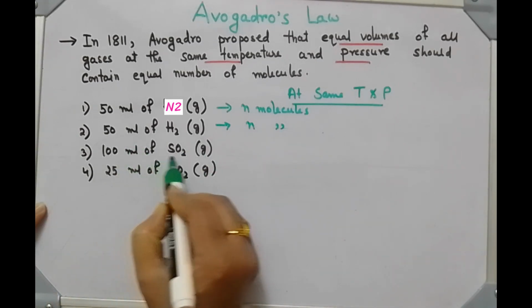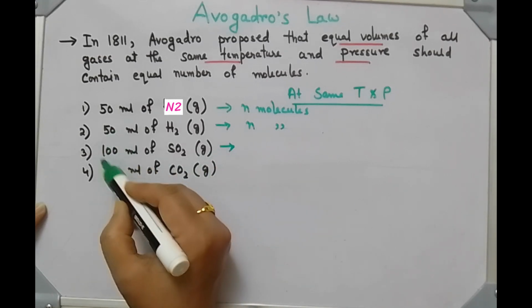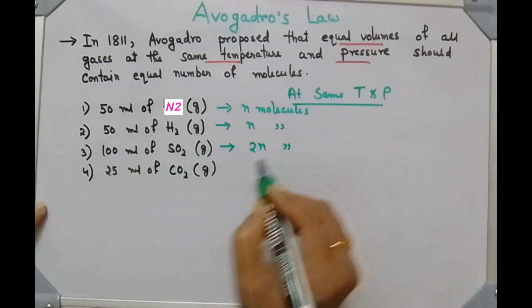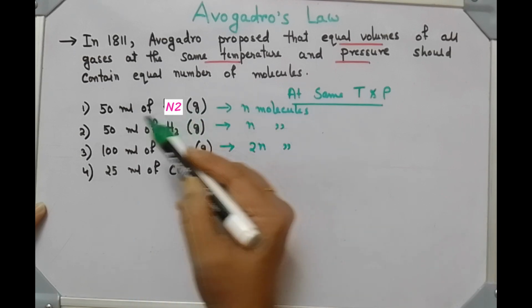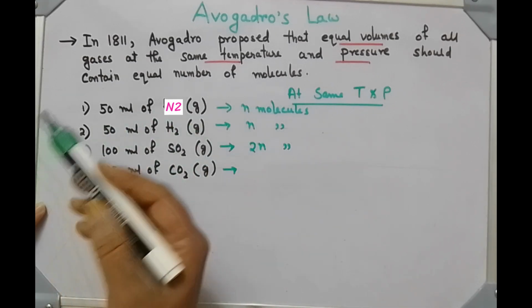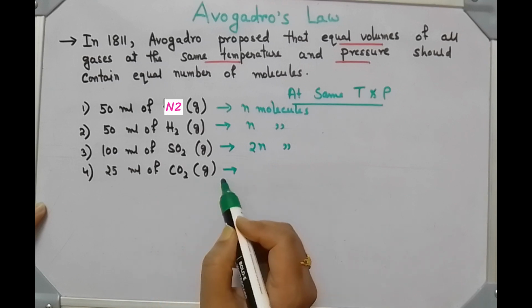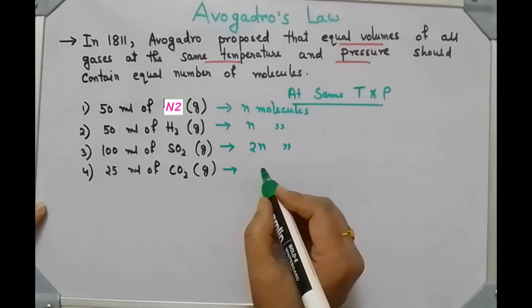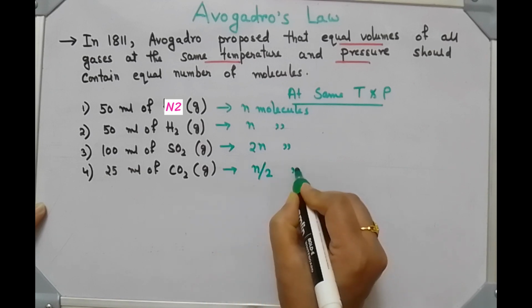Then 100 ml of sulfur dioxide gas will contain, it's just double, so it will contain 2n number of molecules. And 25 ml of carbon dioxide gas, you just compare it with 50. 50 ml has n molecules. According to Avogadro's law, 50 ml of carbon dioxide will also contain n molecules, but 25 ml of carbon dioxide will contain n by 2 number of molecules.